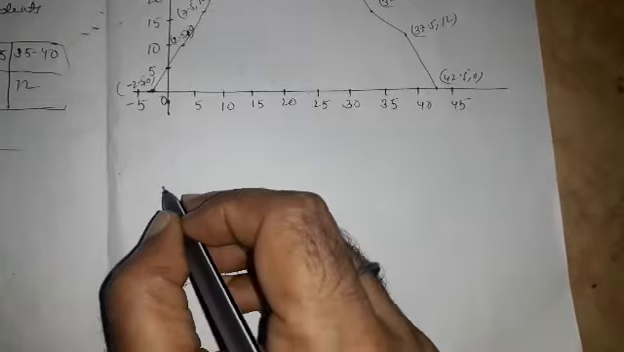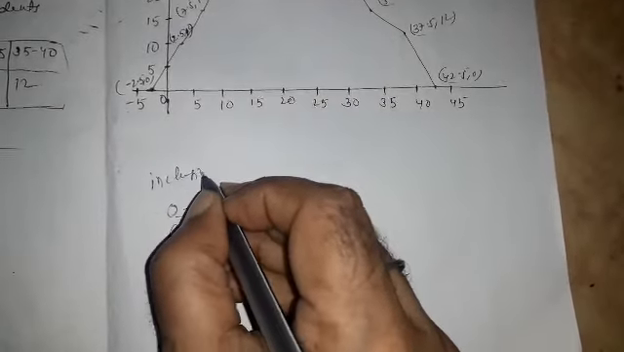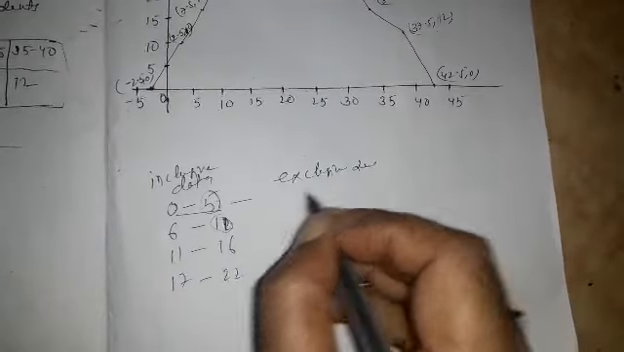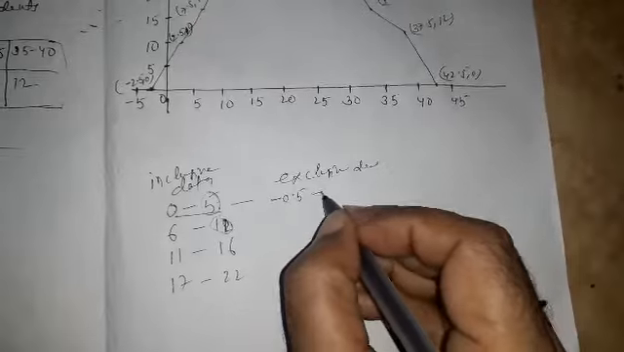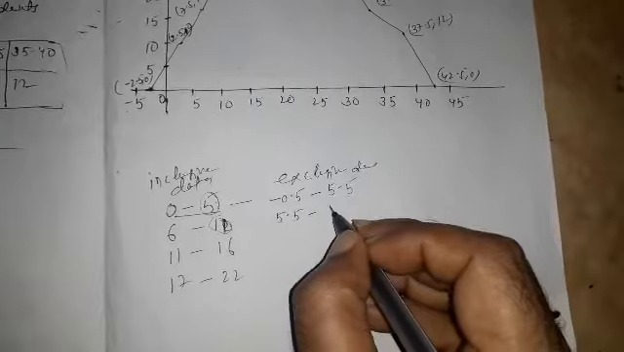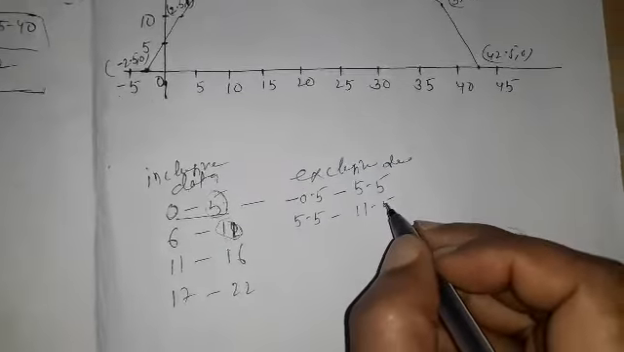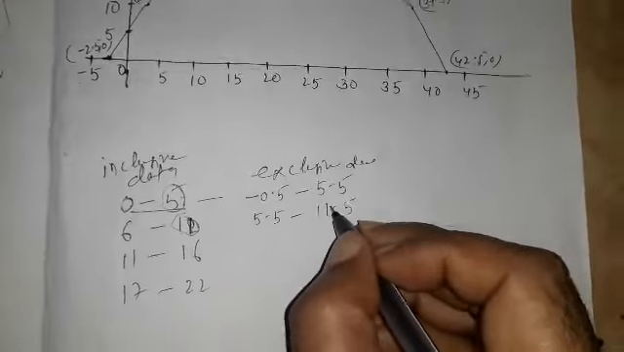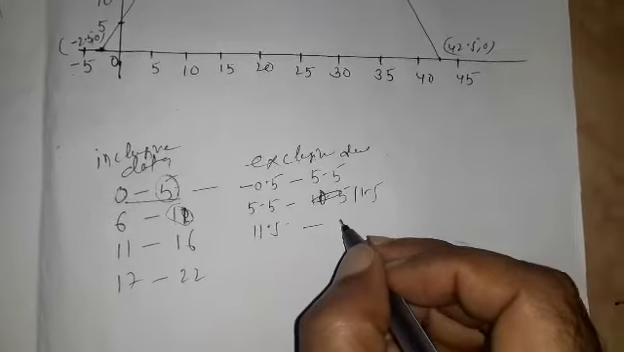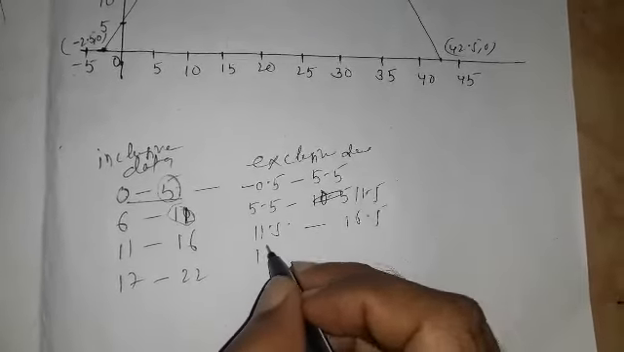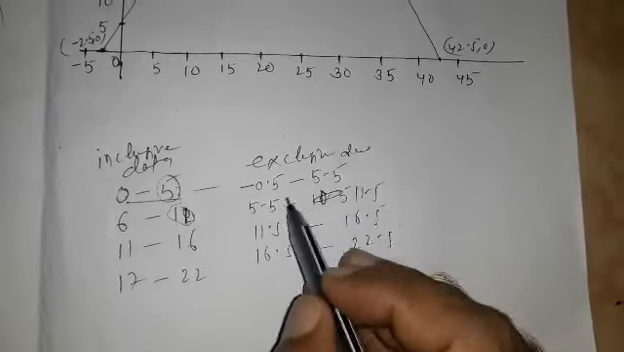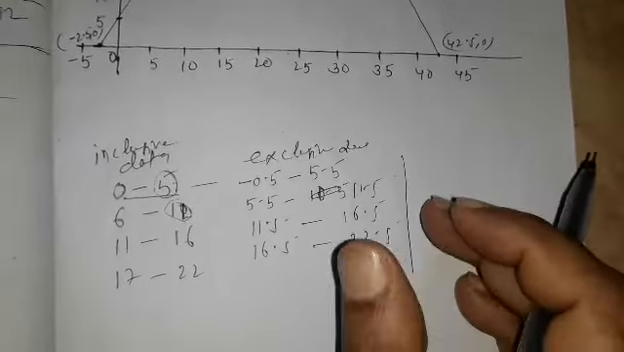So this is the inclusive data, and the exclusive data is equal to minus 0.5 to 5.5. Now 5.5 to 10.5, 10.5 to 16.5, and 16.5 to 22.5, and so on. So this is called exclusive data.